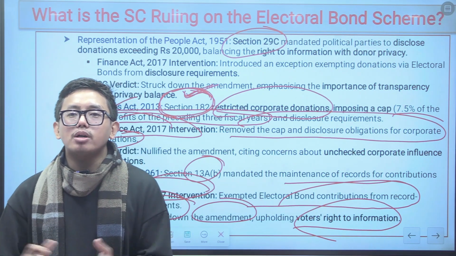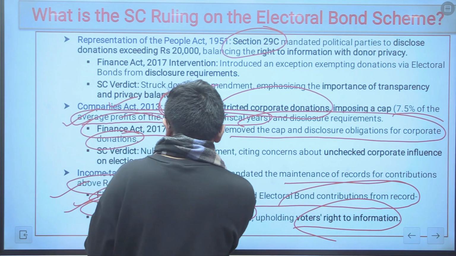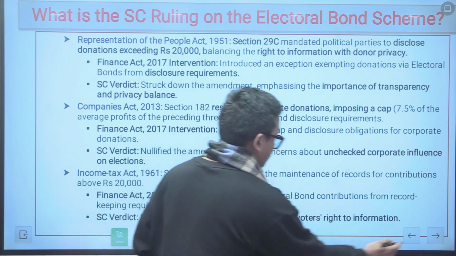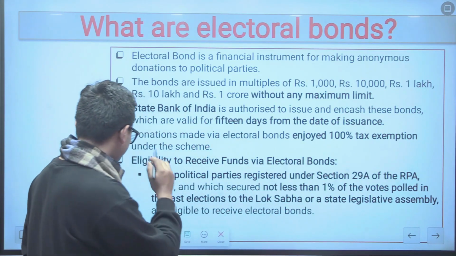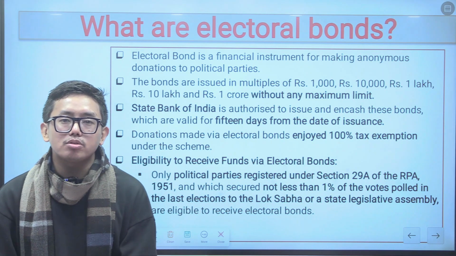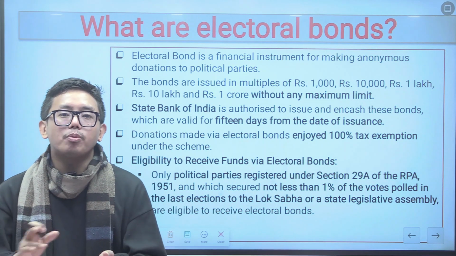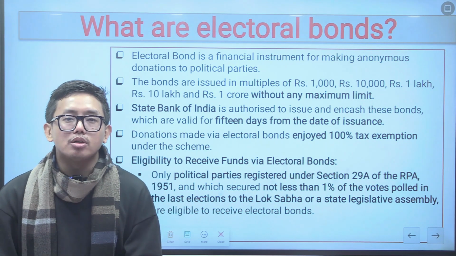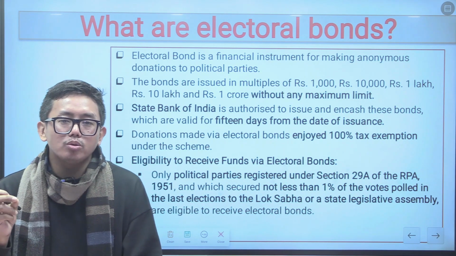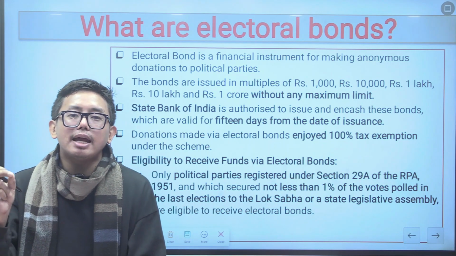What is it and what are the provisions of the electoral bond scheme? Electoral bonds are basically financial instruments for making anonymous donations to the political parties. So all the donations made under the electoral bond scheme to the political parties are kept anonymous, because as per the argument of the Government of India, if the donor's information is disclosed, then that donor might be harassed by the opposing political party to which he had not donated.